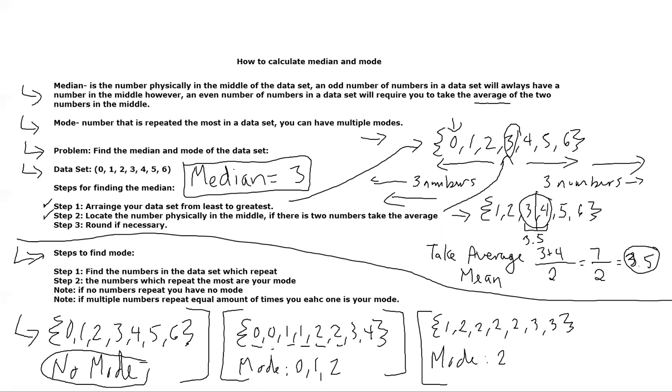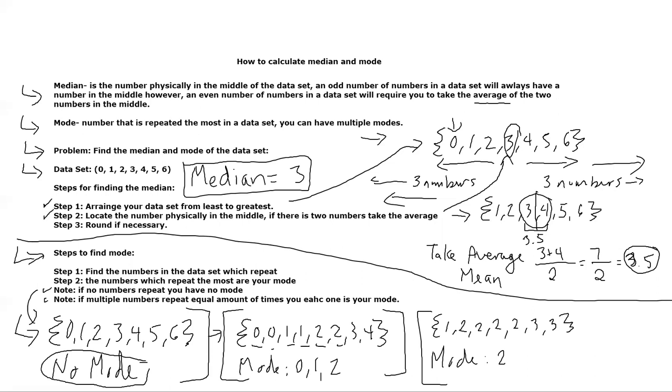Well, yes, but there's also two other scenarios to consider. The one in the middle that I have here is a different data set. We have 0, 0, 1, 1, 2, 2, 3, and 4. The first note was the first problem, when there's no mode. The second note is the one that I have here: if multiple numbers repeat an equal amount of times, each one is the mode.